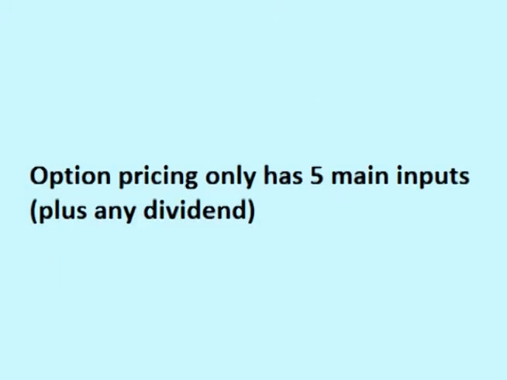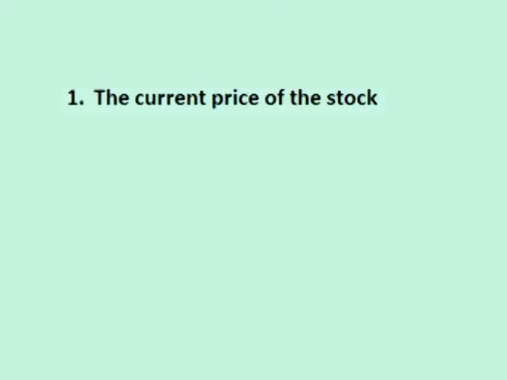There are only 5 inputs to the price of an option, or 6 if the stock pays a dividend. The first input is the current price of the stock. The second input is the strike price, which is the preset buy or sell price that you are locking in.